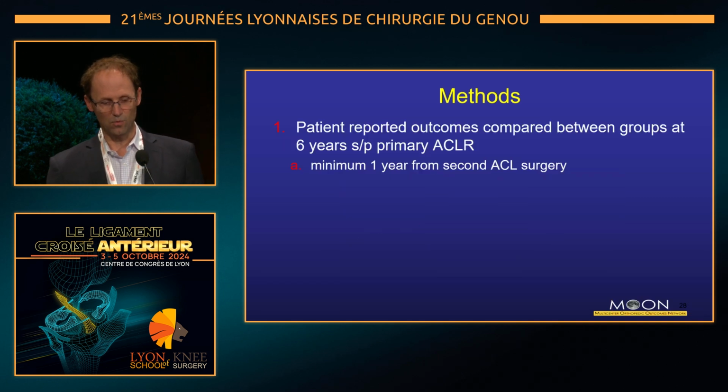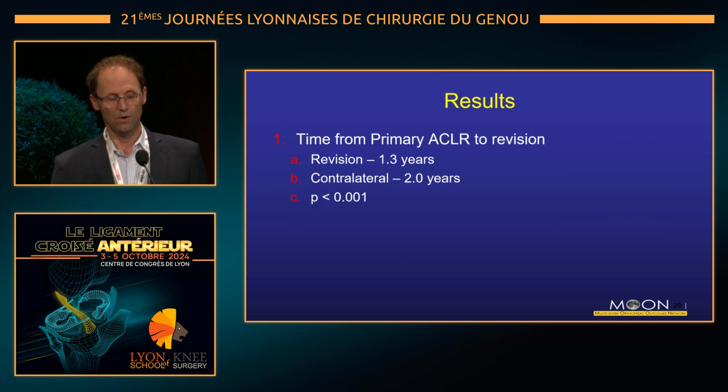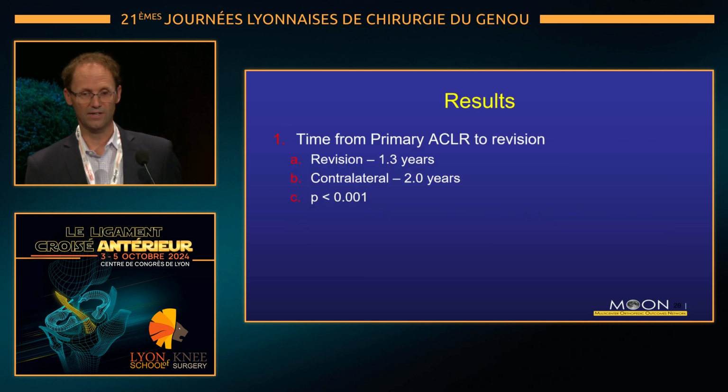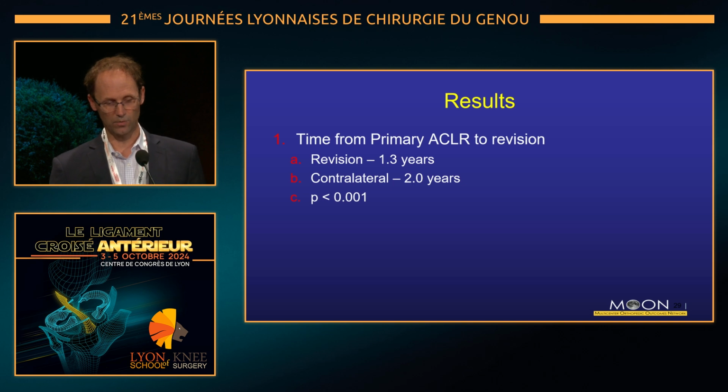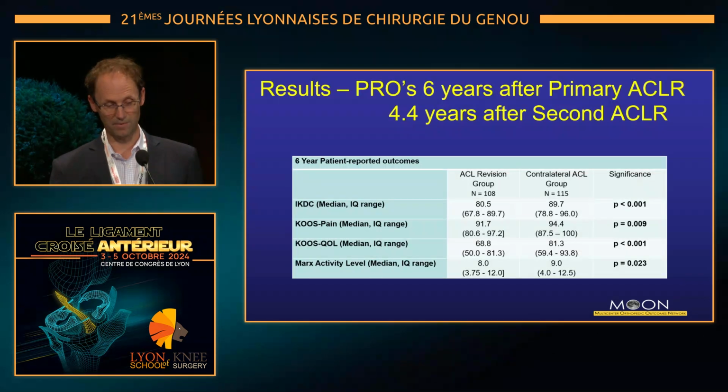This, again, was minimum 1-year follow-up from their second ACL surgery, and then we utilized regression analysis to compare patient-reported outcomes between these two groups. What we found was that the revisions were more likely to happen earlier than the contralateral injuries, 1.3 versus 2 years, and we found 87% had completed PROs in this population. This is a mean of 4.5 years after the second injury, and again, a minimum of 1 year.